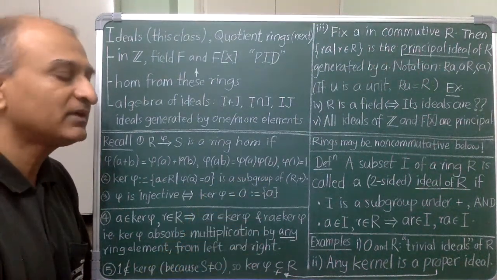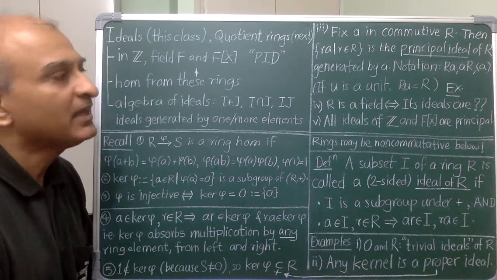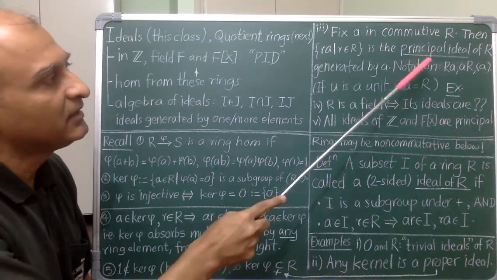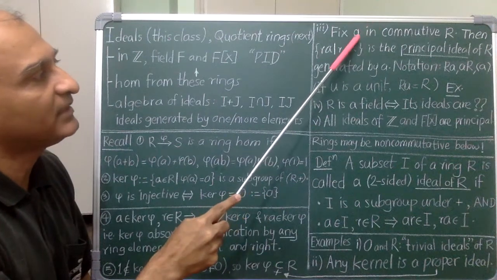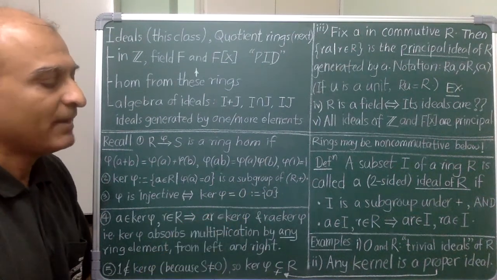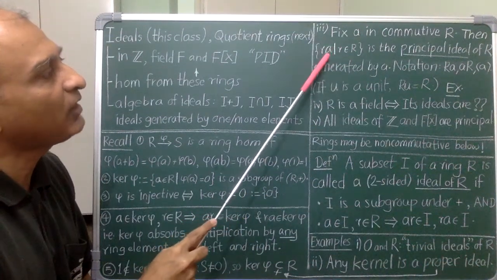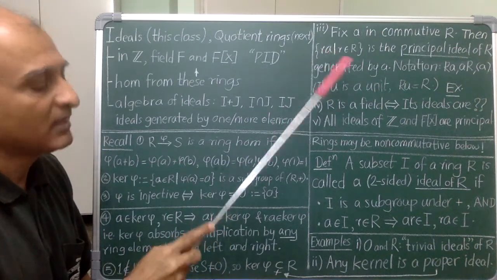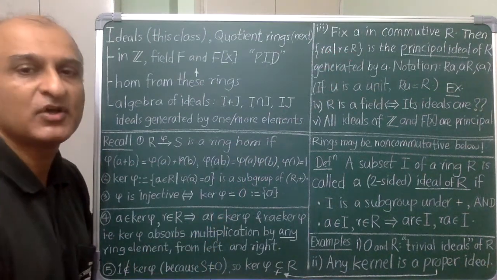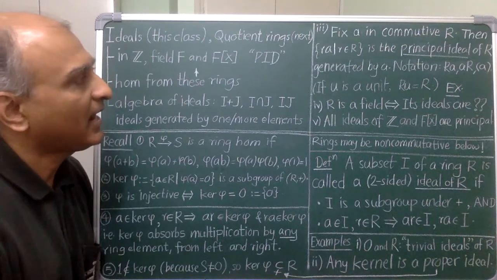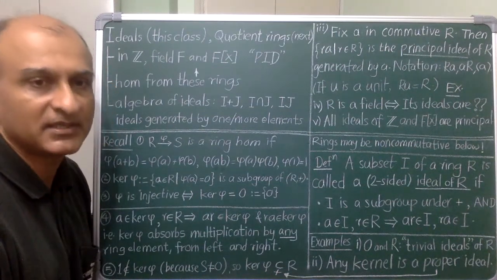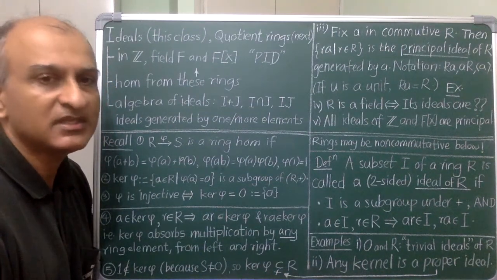A very important example here of ideals is the principal ideal generated by a given element, A. By definition, this is just the set of all multiples of A. This is a group under addition because of distributivity, and it obviously absorbs multiplication from both sides because the ring is commutative.